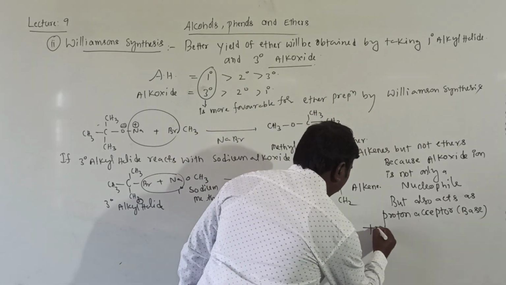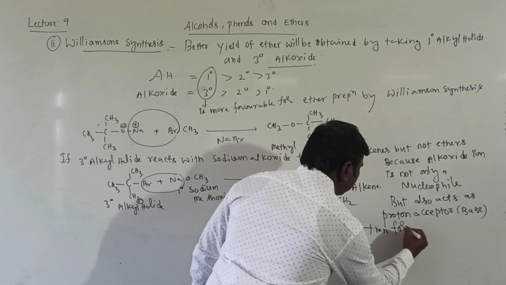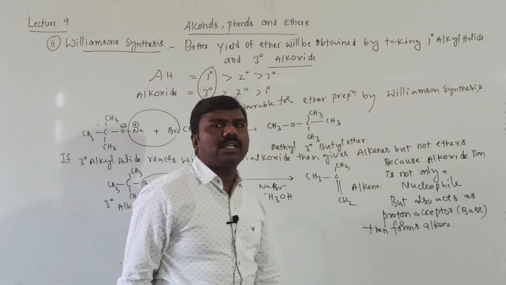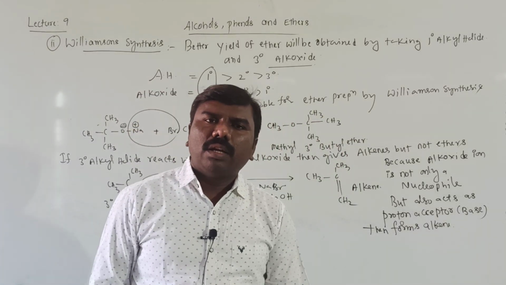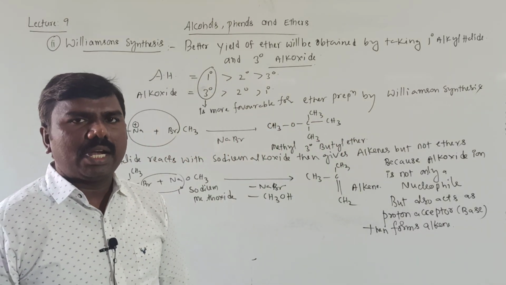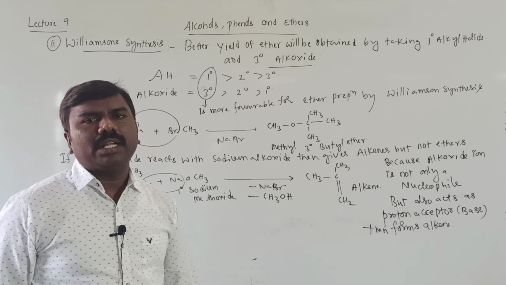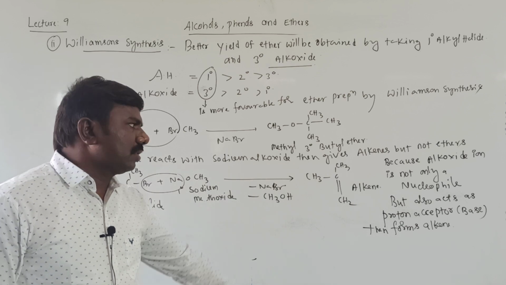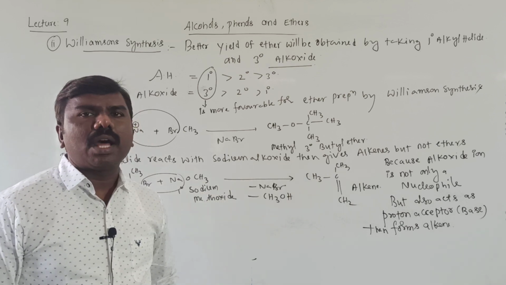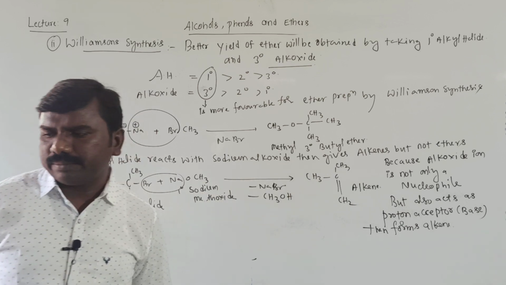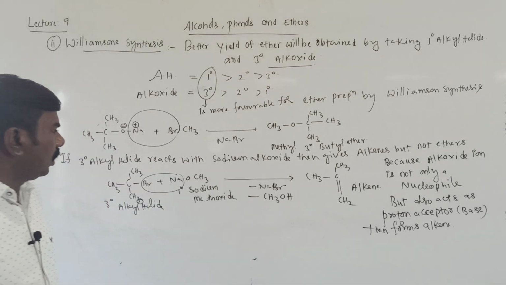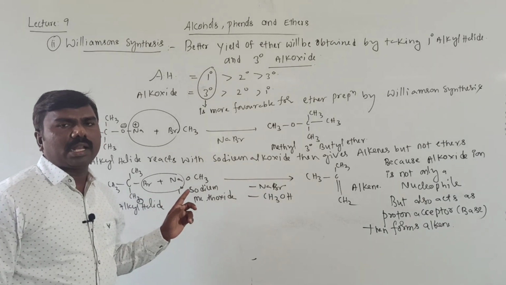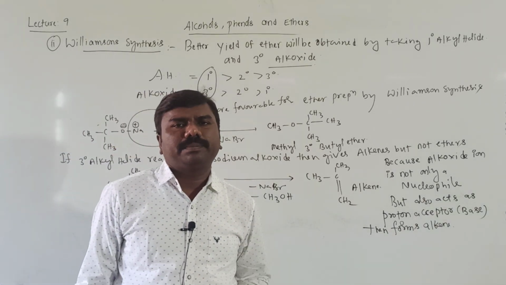Then it forms alkene. Getting students? If you take tertiary butyl chloride or tertiary alkyl halides, this will happen. Reason is alkoxide not only acting as nucleophile, also acting as which one? Proton acceptor, right? So while accepting the proton, chance to form a tertiary carbocation is more stable.